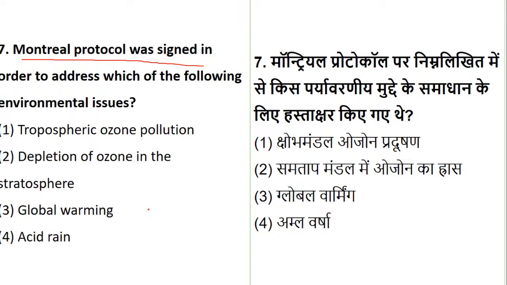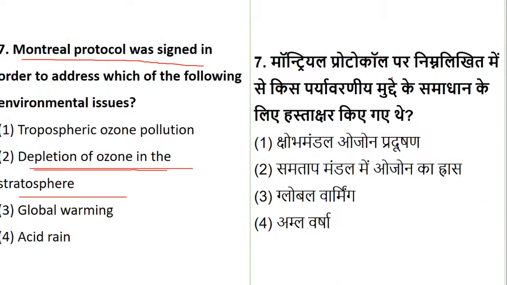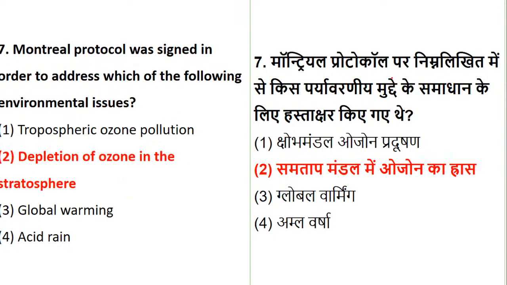Yes, seventh one, who is one, Swarnali? Depletion. Okay, it is depletion of ozone in the stratosphere. That is the right answer. We just now saw the Montreal Protocol on the substances. It is a protocol on the substances that deplete the ozone layer. So depletion, you have to remember that very well. A small amount of confusion also can create a -2 in your bucket. So be careful.